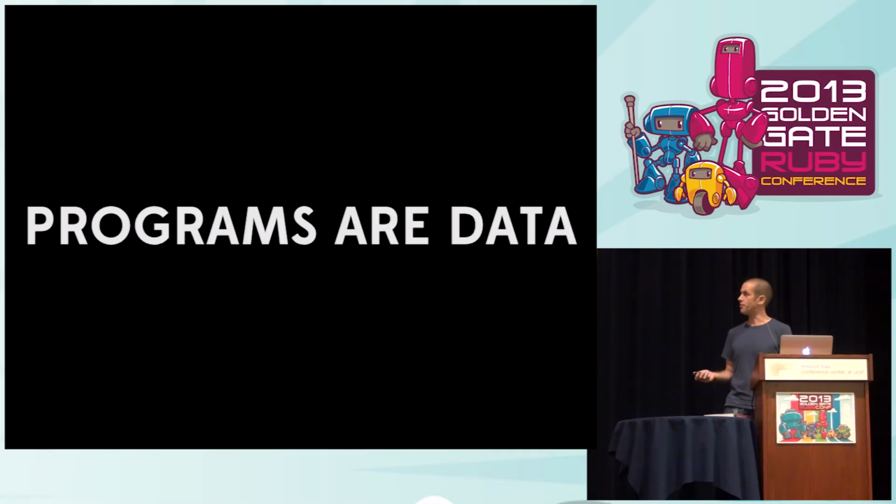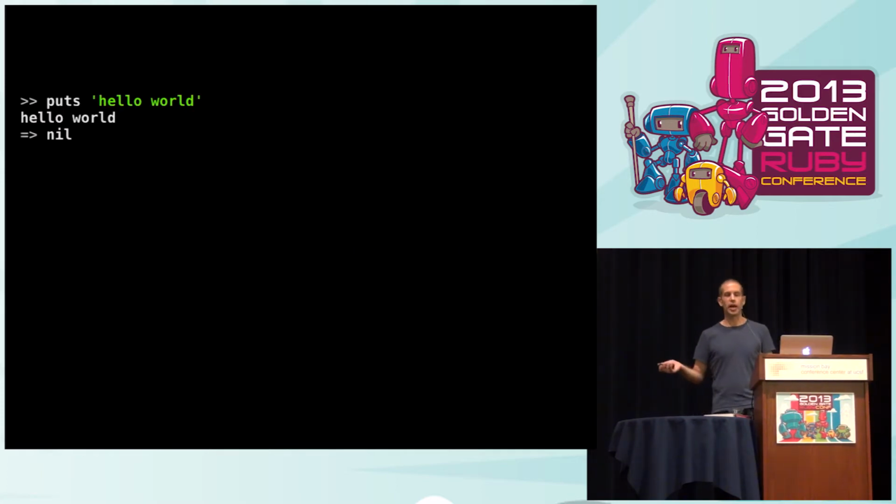The second fact of life is that programs are data. And that's kind of obvious. What I mean by that is, if you go into IRB and you type in a little program, and you execute it, and it does what you expect it to do. Now, you can think about that as a program, as a series of instructions that you're giving to the computer, but you can also think about it slightly differently. You can just think about it as a string.